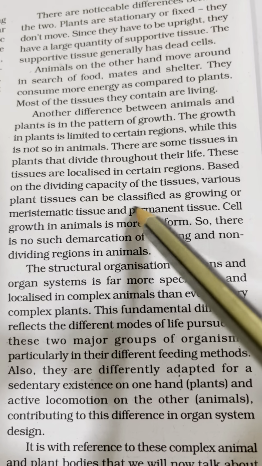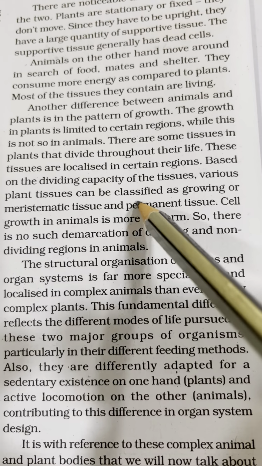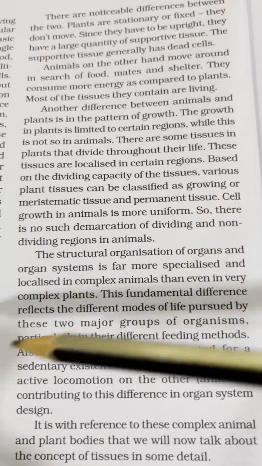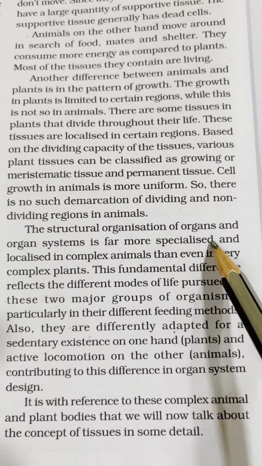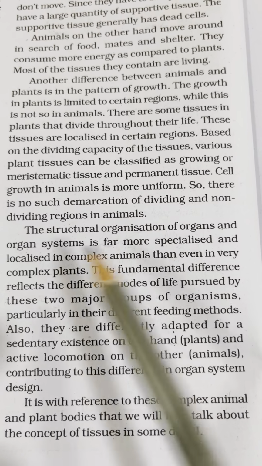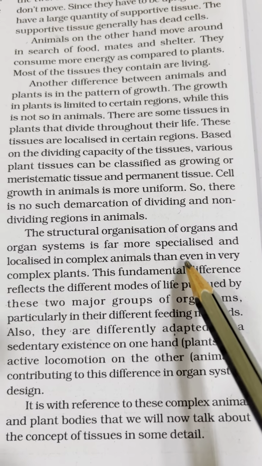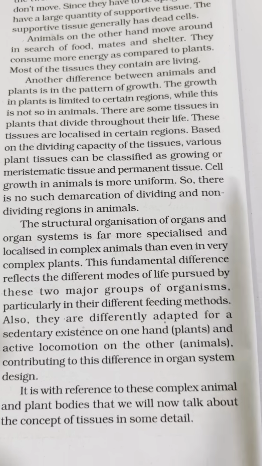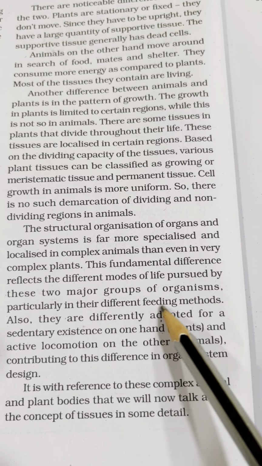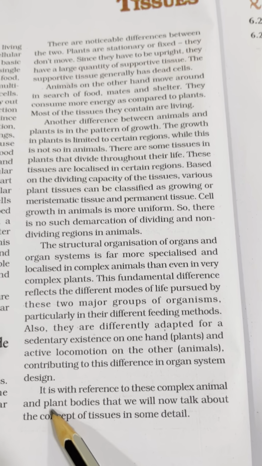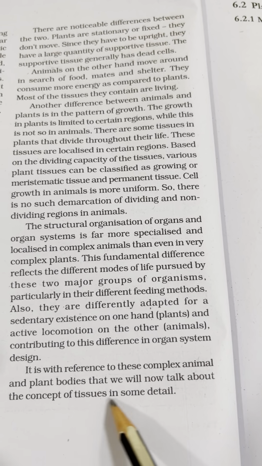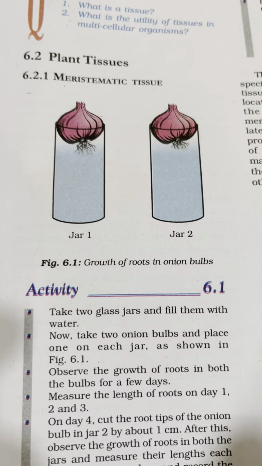Based on the dividing capacity of the tissues, various plant tissues can be classified as growing or meristematic tissues and permanent tissues. The structural organization of organs and organ systems is far more specialized and localized in complex animals than even in very complex plants. These two major groups of organisms differ particularly in their feeding methods. It is with reference to these complex animal and plant bodies that we will now talk about the concept of tissues in some detail. Now we go to plant tissues.